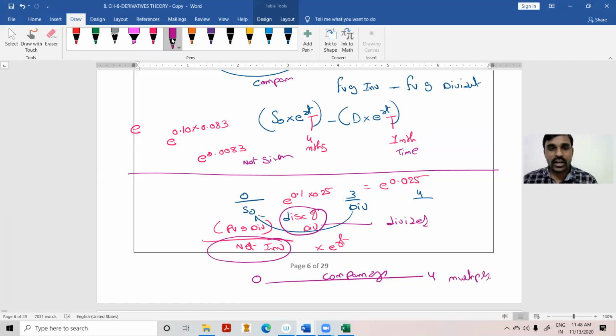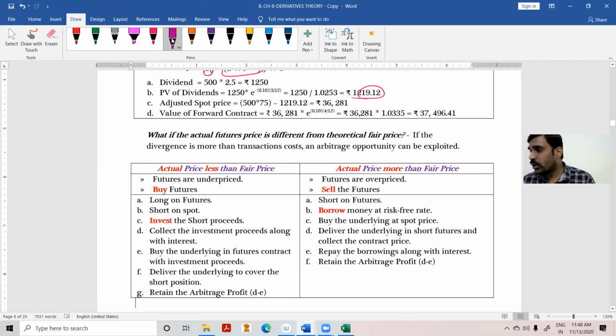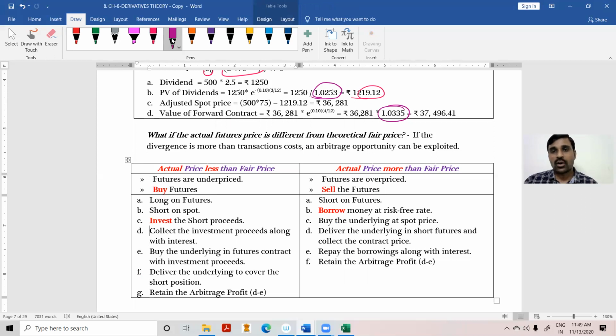Therefore, for the dividend amount, do it divided by, don't do multiplication. You'll get a blunder mistake. Do it divided by, because that is discounting. The dividend received at the end of the 3rd month, we are discounting to the present value, therefore divided by. And the net investment from 0 to 4 we are compounding. Compounding refers to multiplication, discounting refers to divided by.